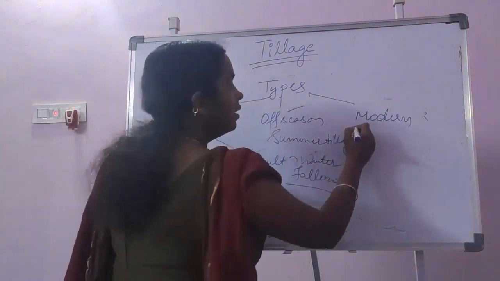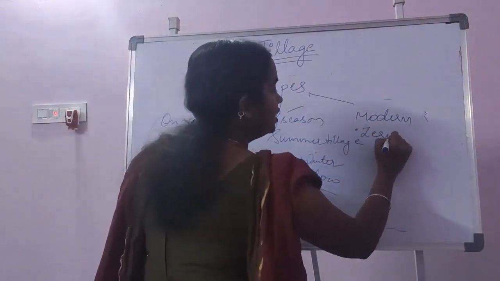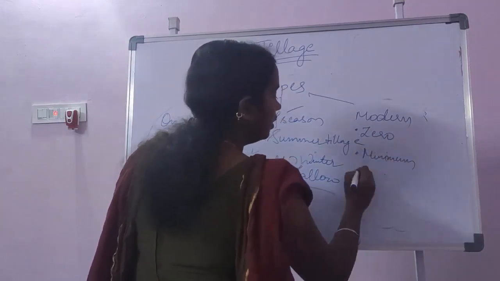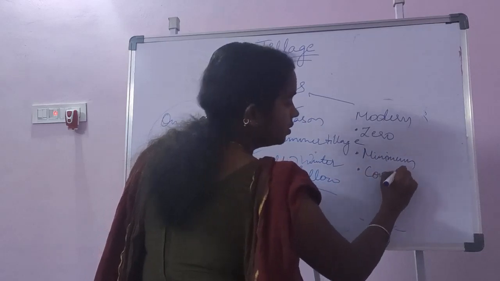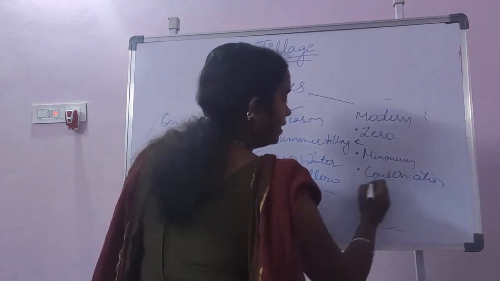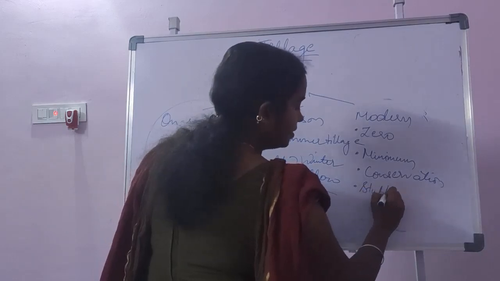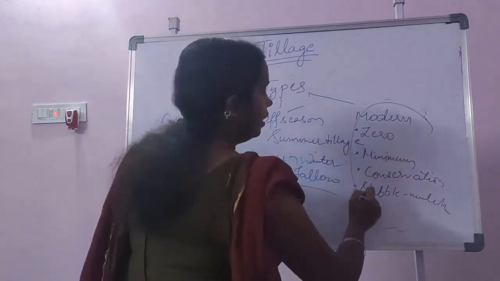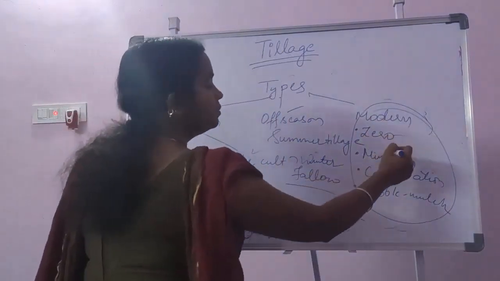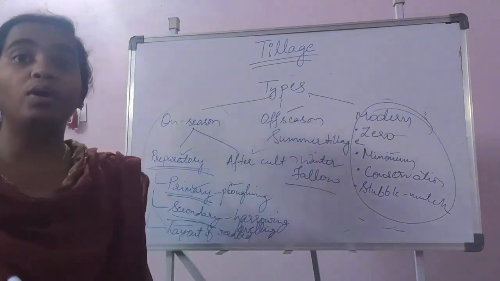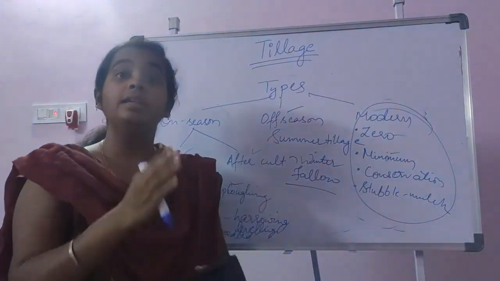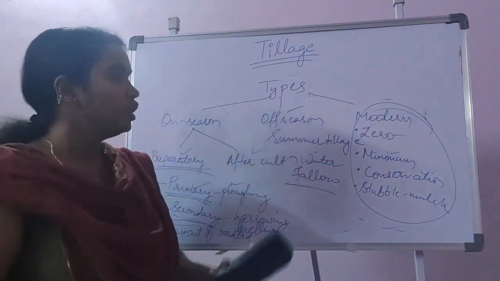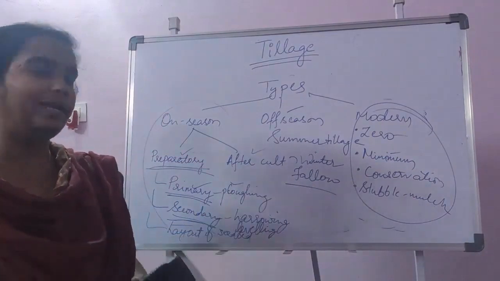Under modern tillage, we have different types like zero tillage, minimum tillage, conservation tillage, and stubble mulch tillage, or you can say mulch tillage. Among these, zero tillage, minimum tillage and conservation tillage are very important in view of examination, since many questions will arise regarding this. We will deal with those quite later.